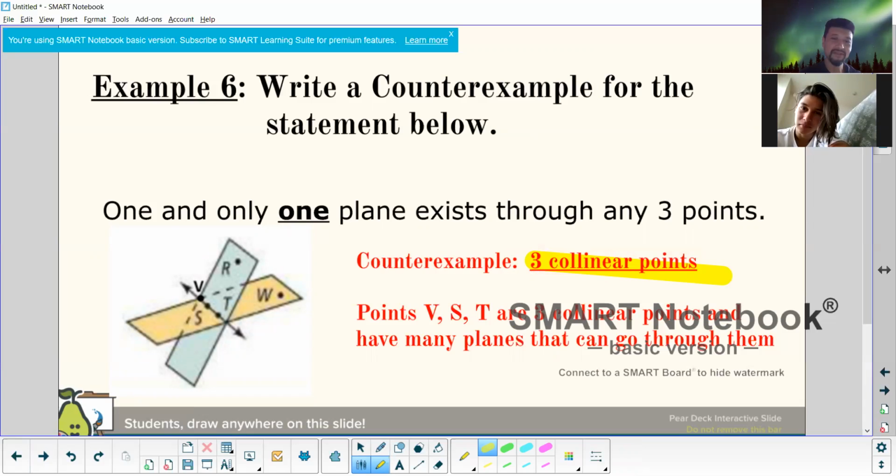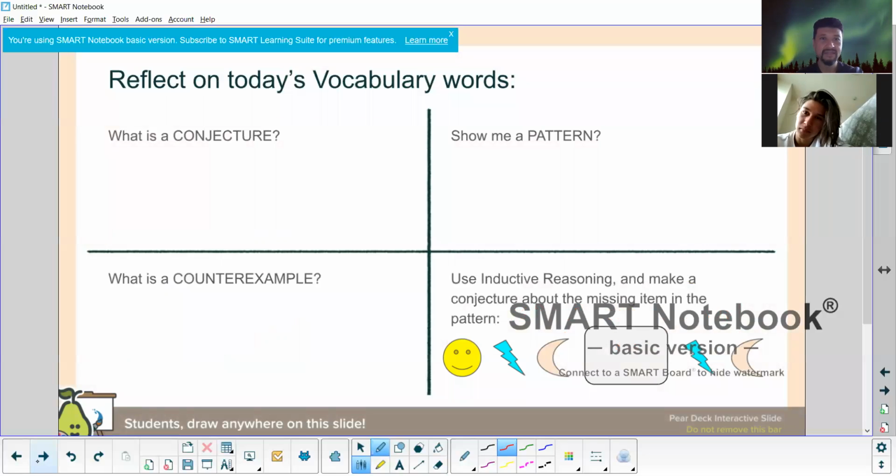Let me show you right here. Here's a point, here's the collinear points. As a result, if you have 3 collinear points, that one could count. You could have a lot of planes going through those 3 points. Make sense? Yeah. You connect more things to it. So good. All right.